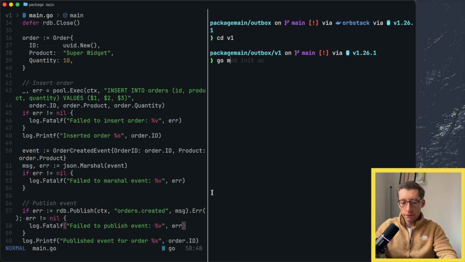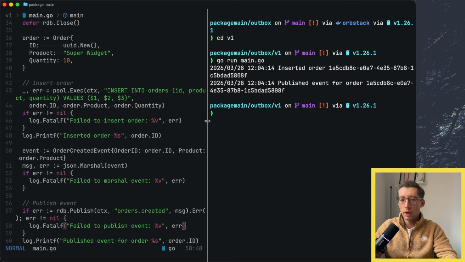I'm sure that everything is already running, so we can just go run main.go. And as we would assume, the order was created in the database, and the event was published to Redis. It all worked perfectly, so why are we here then?